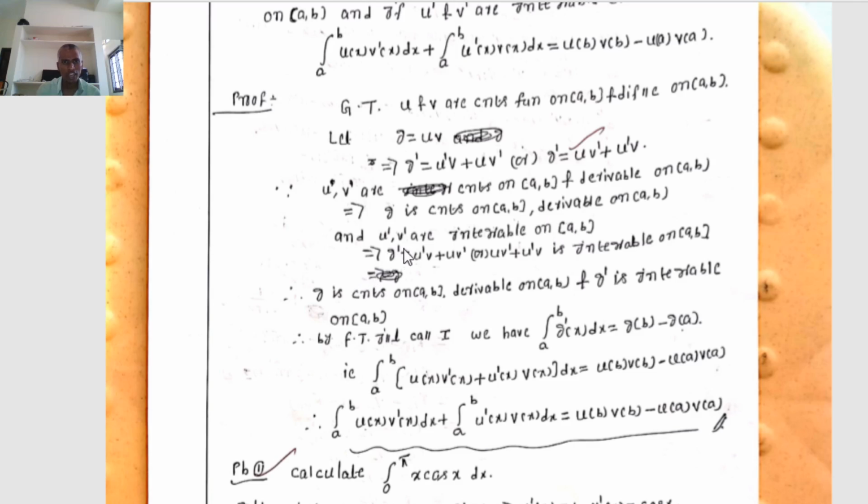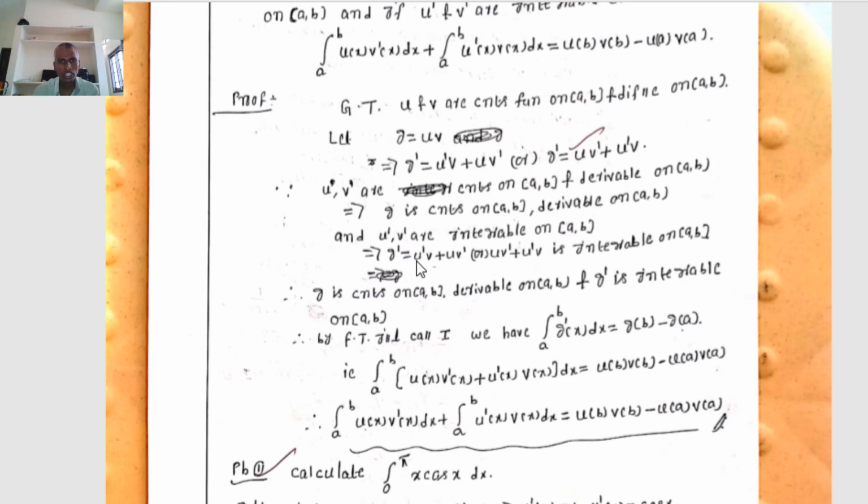That implies g dash equals u dash v plus u v dash, where we have to observe that u dash is integrable, and v is continuous, that implies v is automatically Riemann integrable. Therefore, since by the previous theorem every continuous function must be Riemann integrable, therefore f, g are Riemann integrable, that implies f dot g is also integrable.